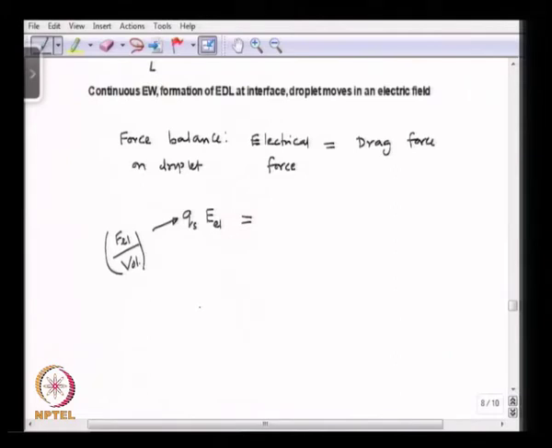So, we can assume the Hagen-Poiseuille model. If you do that we know that the drag force is 6 pi eta a u. So, we are talking about per unit volume.